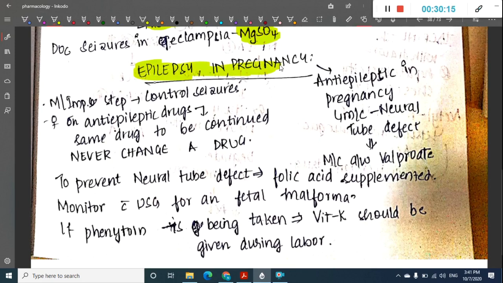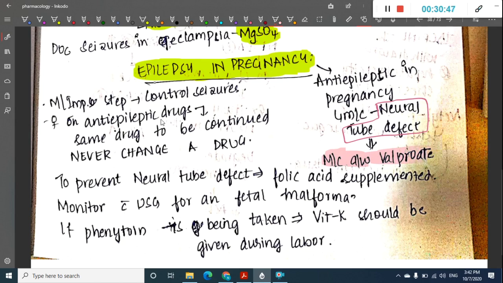Epilepsy in pregnancy: the anti-epileptics used in pregnancy most commonly cause neural tube defects. These neural tube defects, the most common side effect with anti-epileptics, are mostly associated with valproate. Now what about the anti-epileptic drug? Just think, if the patient is on valproate, then what should you do?